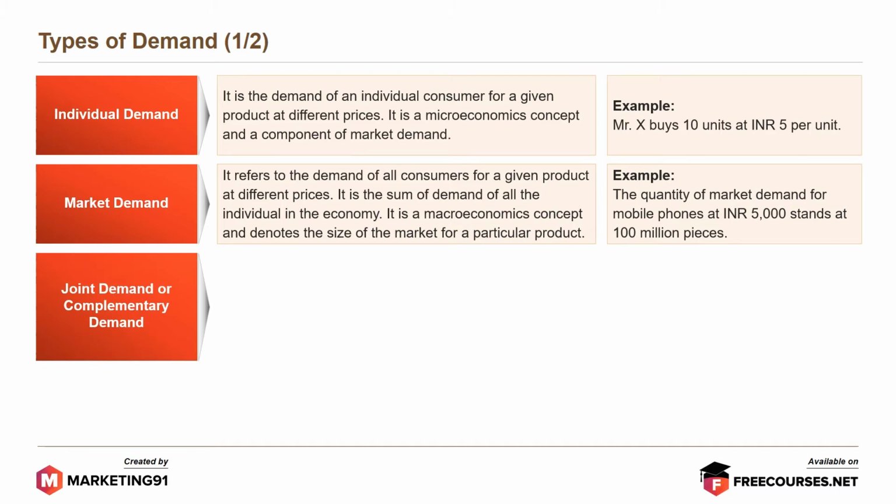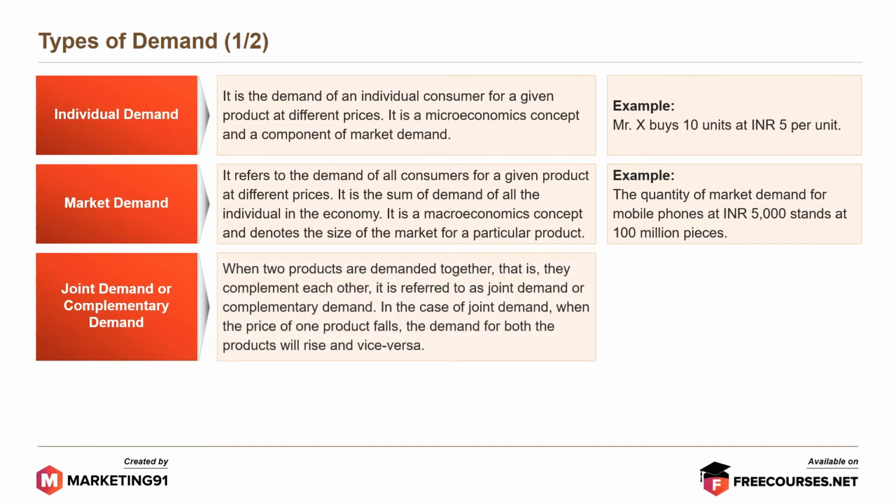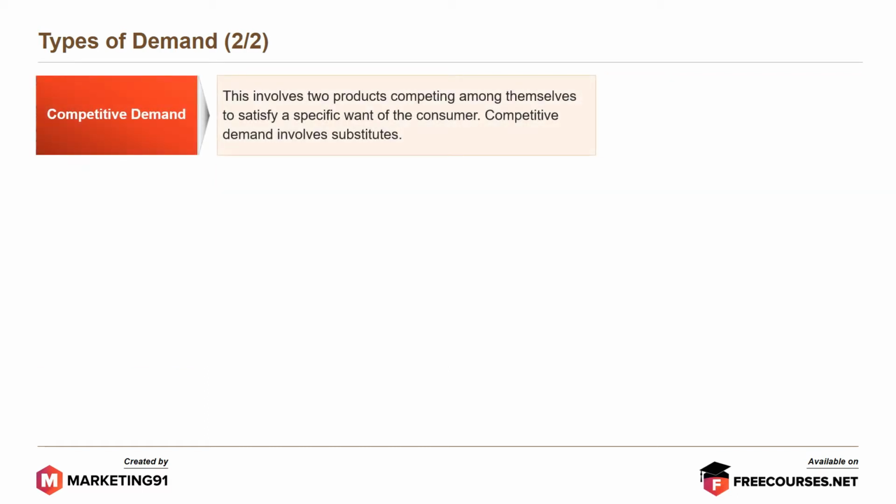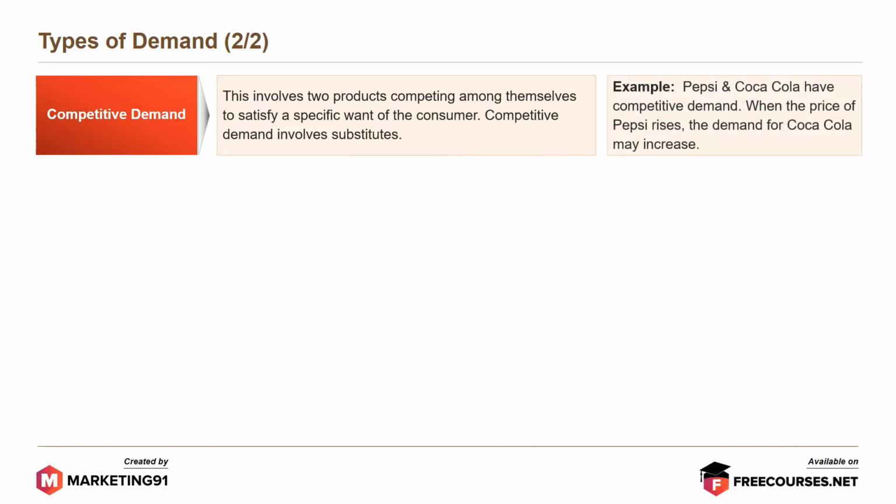Moving on, joint demand or complementary demand. When two products are demanded together, that is, they complement each other, it is referred to as joint demand or complementary demand. In the case of joint demand, when the price of one product falls, the demand for both the products will rise and vice versa. Example, car and petrol have complementary demand. Moving on, competitive demand. This involves two products competing among themselves to satisfy a specific want of the consumer. Competitive demand involves substitutes. Example, Pepsi and Coca-Cola have competitive demand. When the price of Pepsi rises, the demand for Coca-Cola may rise.